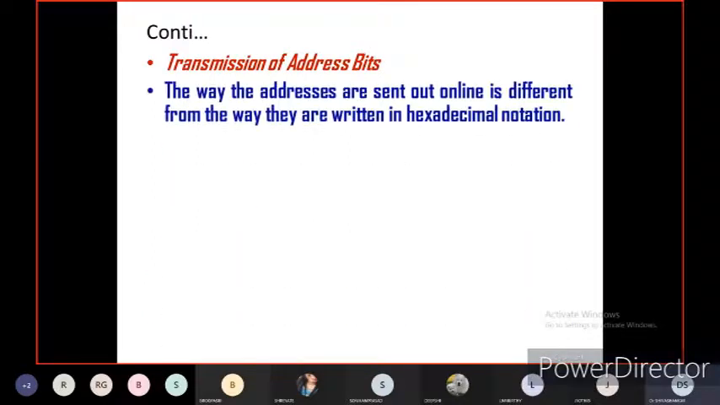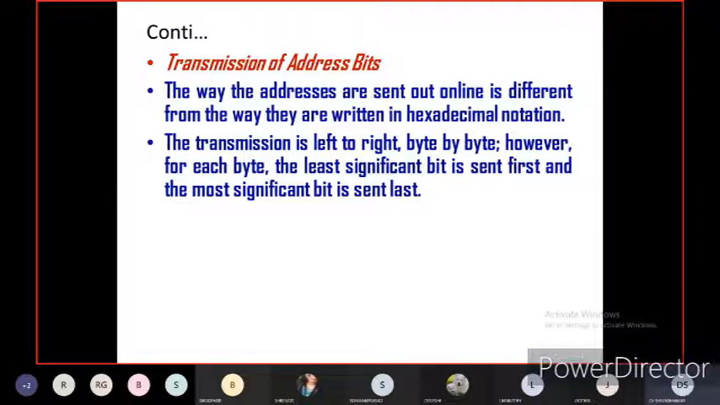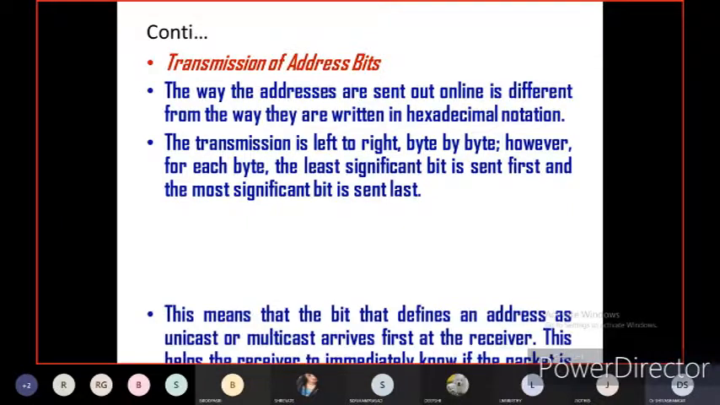Now, what is transmission of address bits? The way the addresses are sent out online is different from the way they are written in hexadecimal notation. The transmission is left to right, but the transmission of address bits within a byte is not the same. It will be interchanged from right to left. That is, transmission is left to right, byte by byte. However, for each byte, the least significant bit is sent first and the most significant bit is sent last.